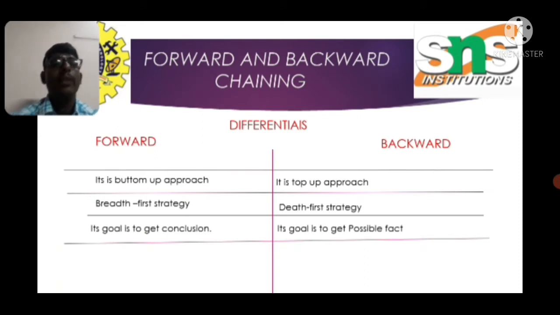Forward and backward chaining are different. Forward chaining is a bottom up approach, and backward chaining is a top down approach. Forward chaining uses a breadth first strategy, and backward chaining uses a depth first strategy. Forward chaining goes from facts to a conclusion, and backward chaining goes from the goal to possible facts.